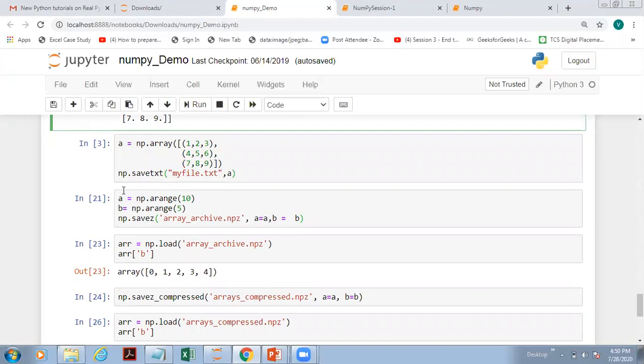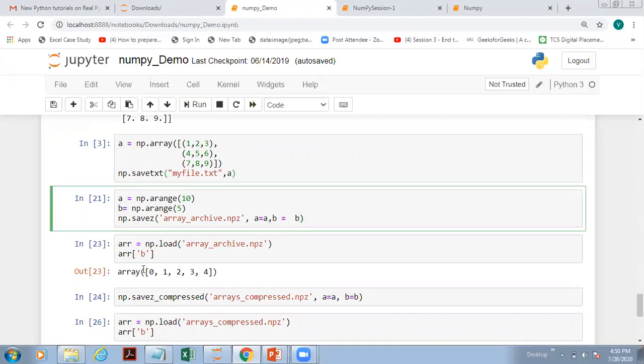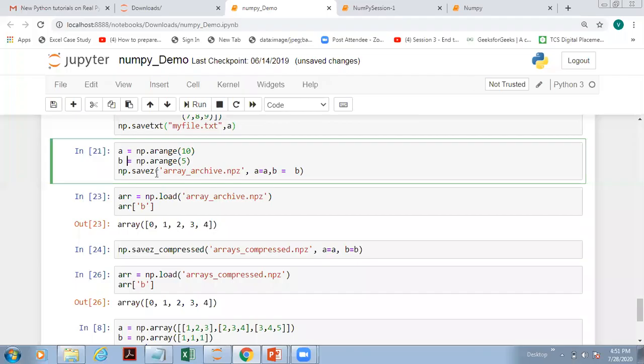Now, if you have two different arrays and you want to merge them together and save them in one single file, one file with two arrays, we use np.savez. Here we save it in zipped form, meaning we are zipping the two arrays. So A and B we zip together with np.savez. We give the extension, it will be zip, and both arrays will be merged.